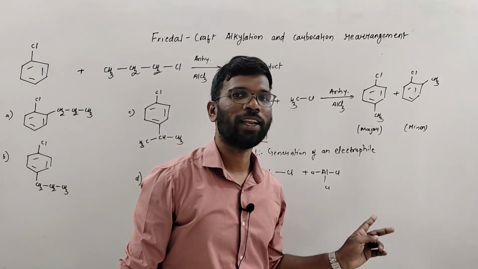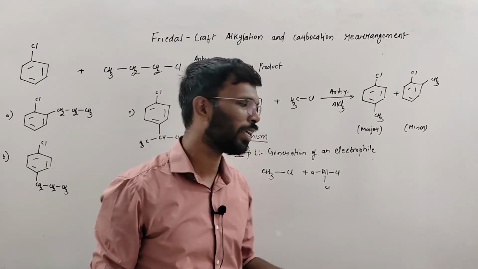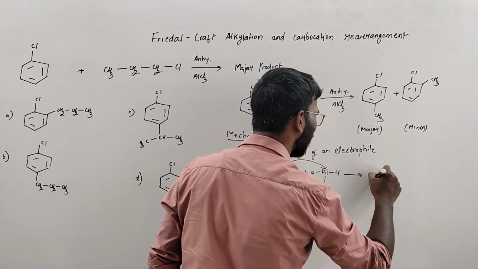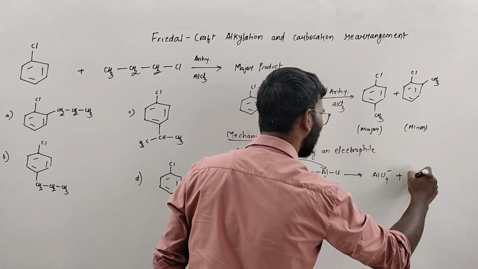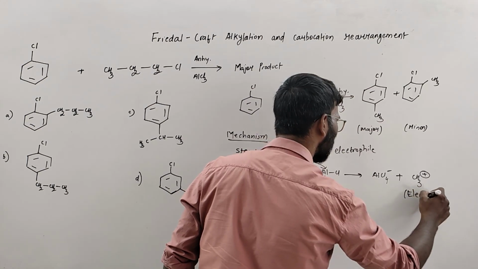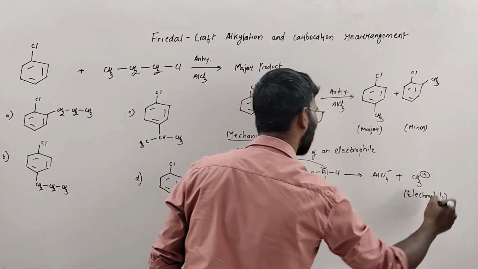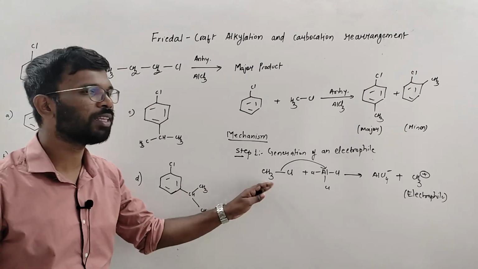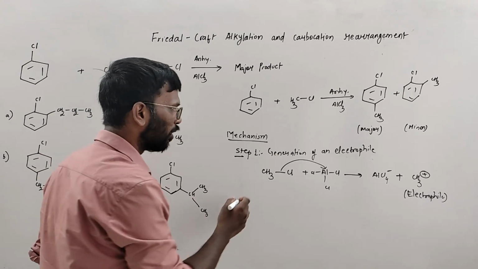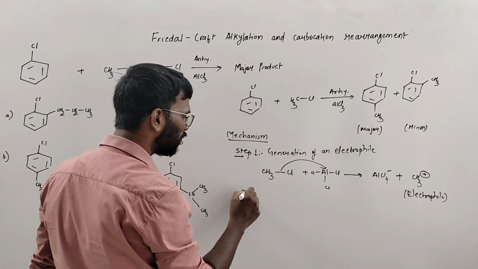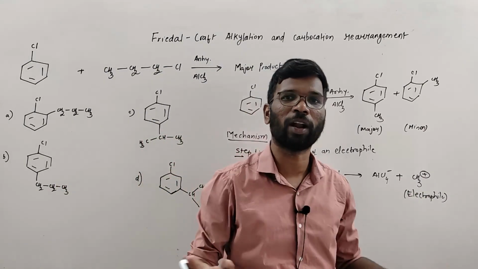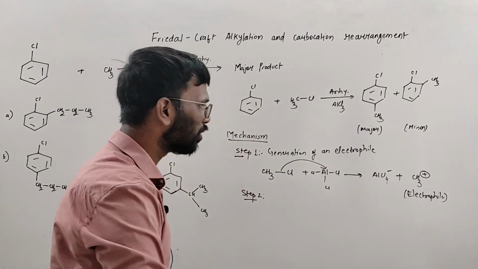This is acting like a Lewis acid which accepts the electron pair. So this bond will break, and over here you are going to get AlCl4 minus and CH3 plus. So this is the electrophile which is being formed. I am not showing the mechanism for this specific reaction, I am showing the general mechanism for other species. This was CH3. Step 2: is there any scope over here for carbocation rearrangement? No, right? So this is the only carbocation.